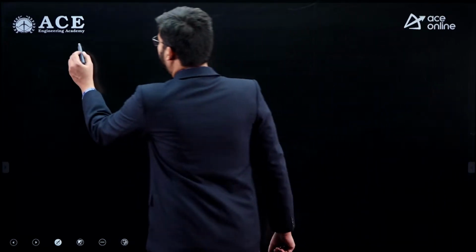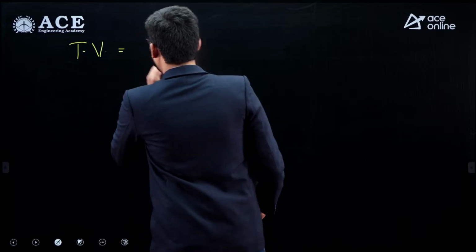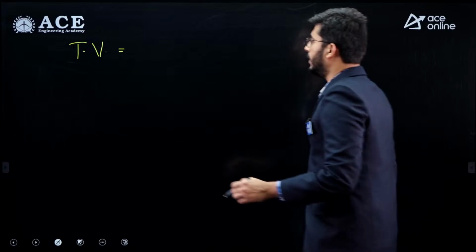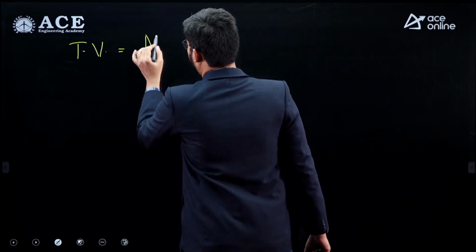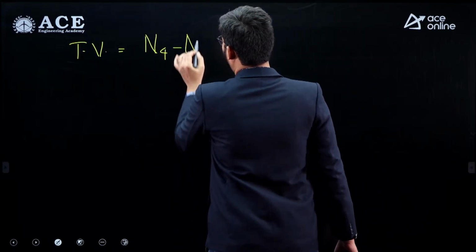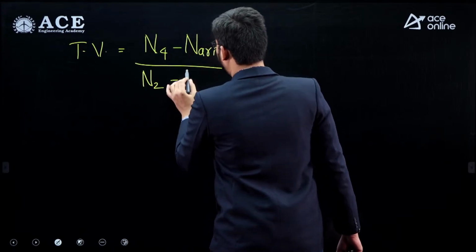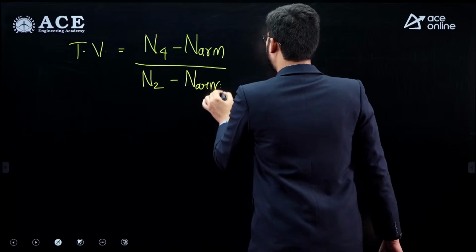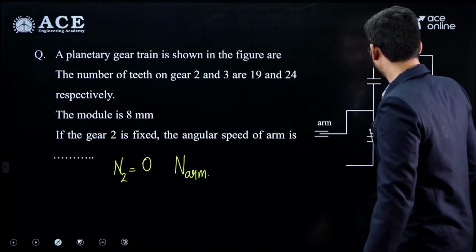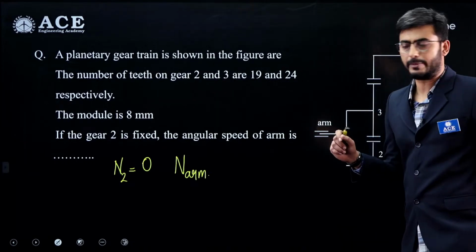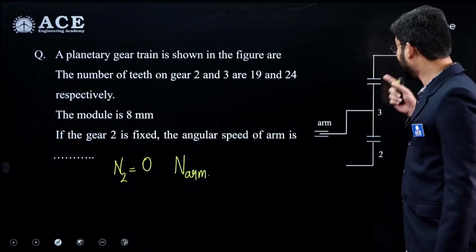Train value we can write: gear 2 is in mesh with 3, 3 is in mesh with 4, so the train value is speed of 4 minus speed of arm divided by speed of 2 minus speed of arm, is equal to, the sense of rotation of 2 and 3 will be opposite, whereas 3 and 4 it will be same, because between 3 and 4 there is internal gearing.